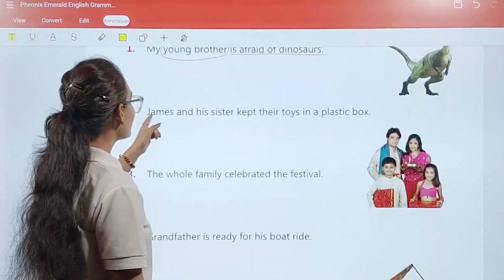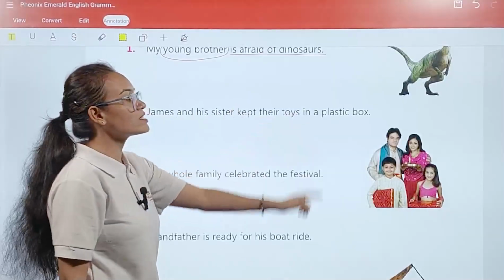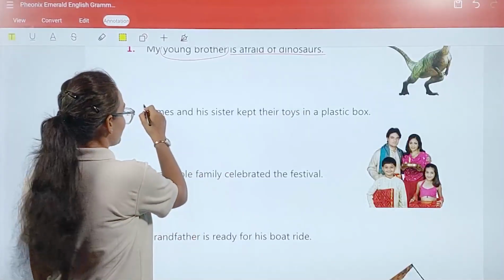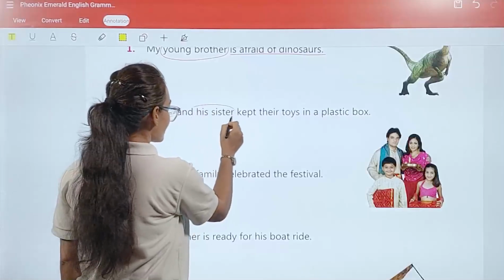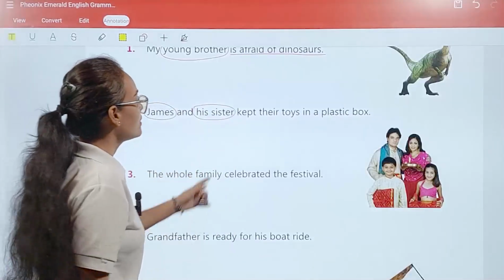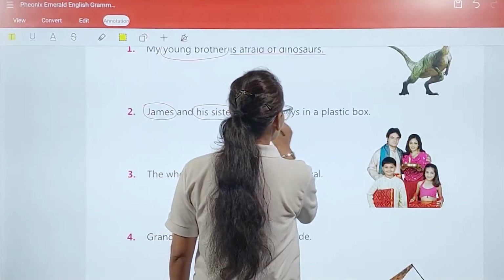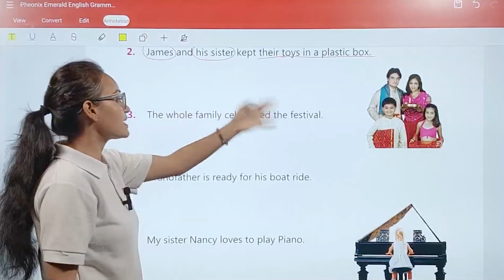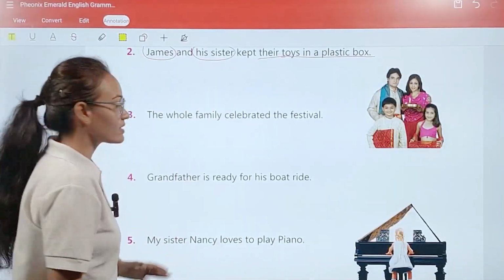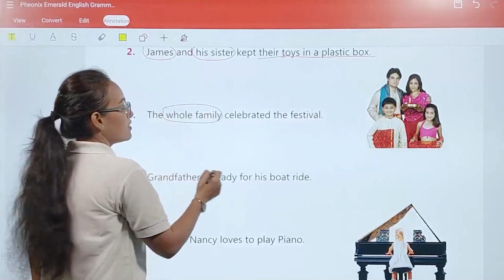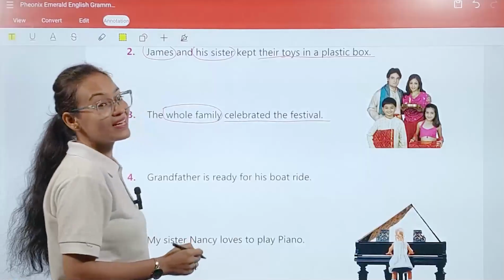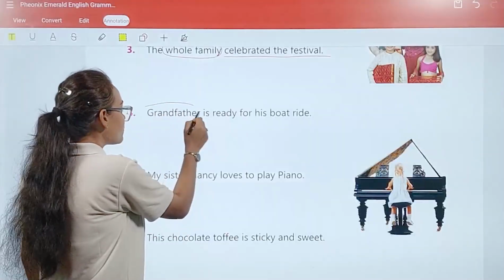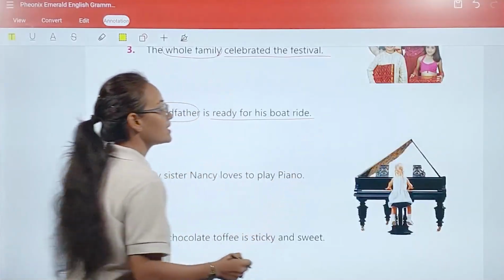Okay. Now the second one, James and his sister kept their toys in a plastic box. So here, my dear student, the subject is James and his sister. Okay. Kept their toys in a plastic box, this is the predicate. Now the third one, the whole family celebrated the festival. So here our subject is whole family and celebrated the festival is our predicate. Now the fourth one, grandfather is ready for his boat ride. So grandfather is our subject, ready for his boat ride is our predicate.